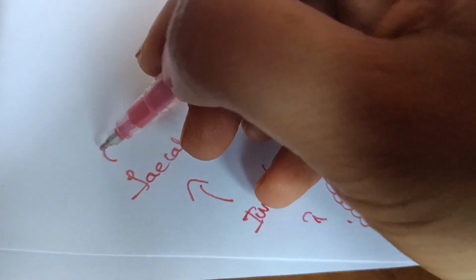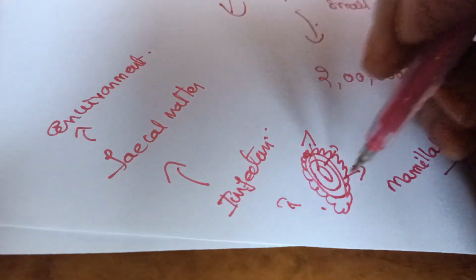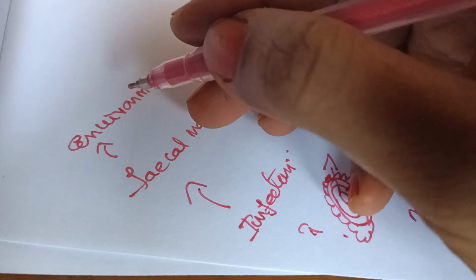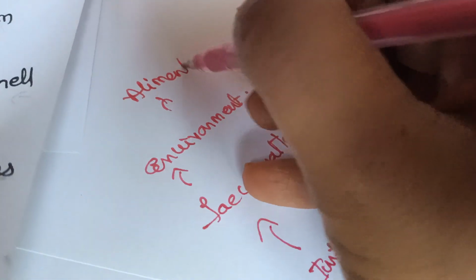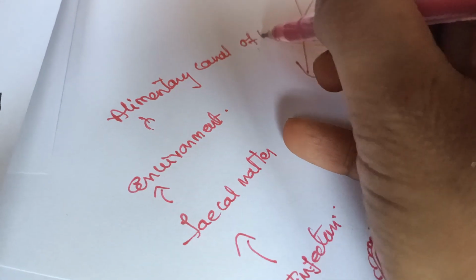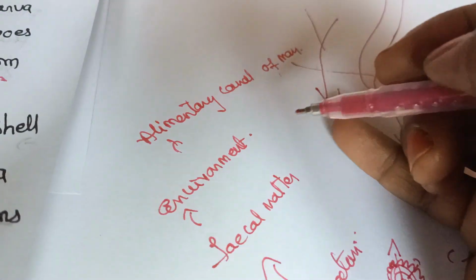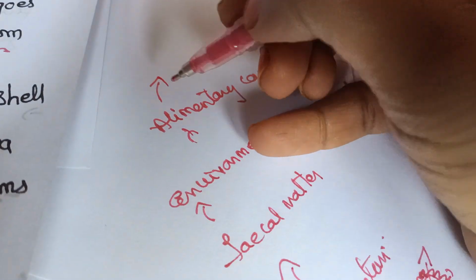Next, this fecal matter is released into the environment. These mammillated eggs enter by contaminated food and water into the alimentary canal of man. In the alimentary canal, several enzymes are released.